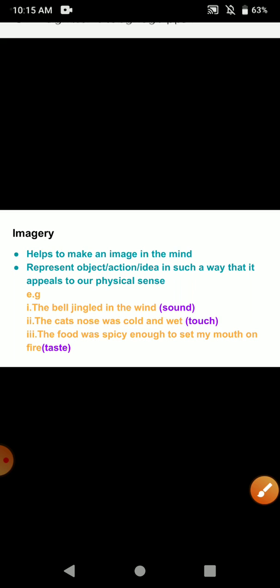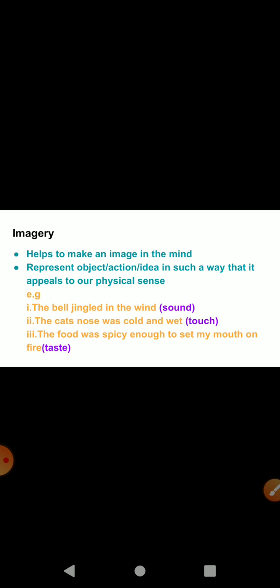Then we have, the cat's nose was cold and wet. It means we are talking about touch. We are creating an image in our mind, an image of touch. So it helps us to understand about touch, about looks, about sounds, about taste.